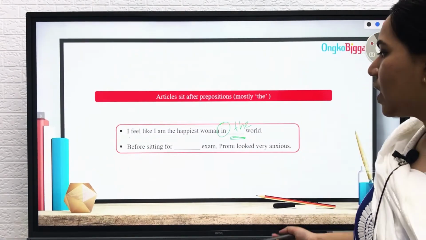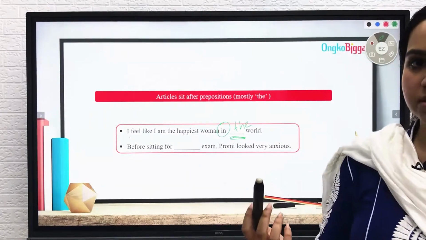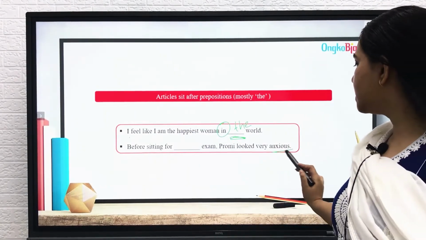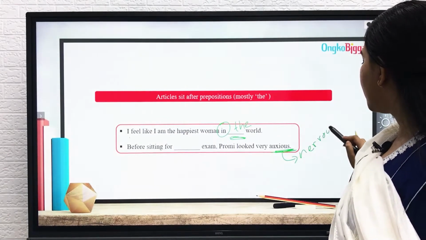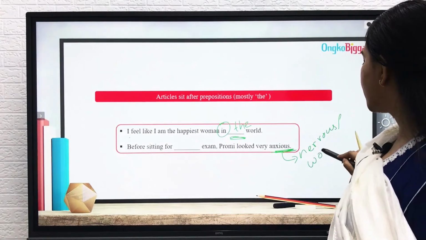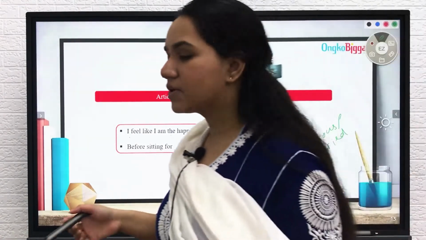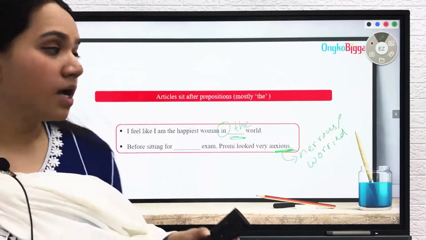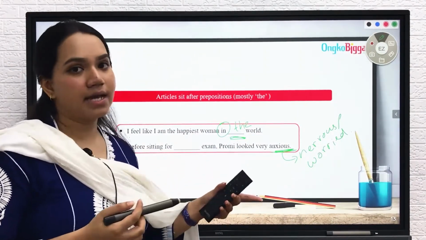Alright? Moving on. Before sitting for dash exam, Promi looked very anxious. What does the word anxious mean? Anxious means nervous or terrified or worried. Okay? So we know right before we start an exam, we generally feel very anxious, right? So before sitting for dash exam, Promi looked very anxious.